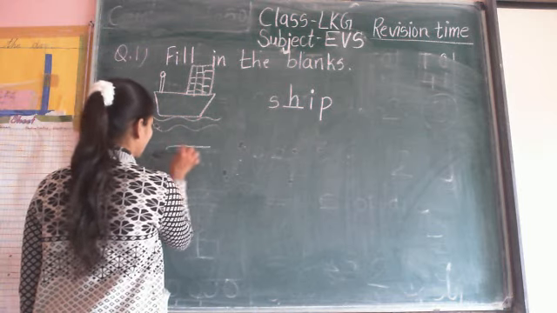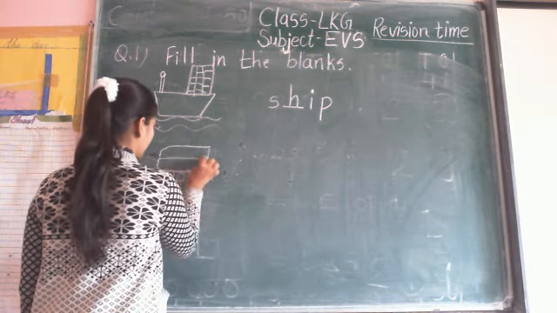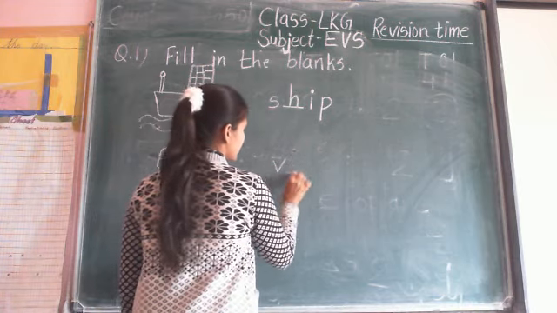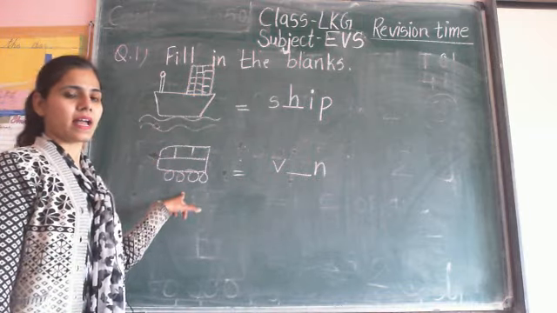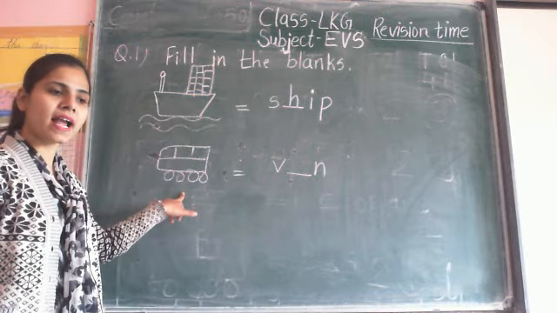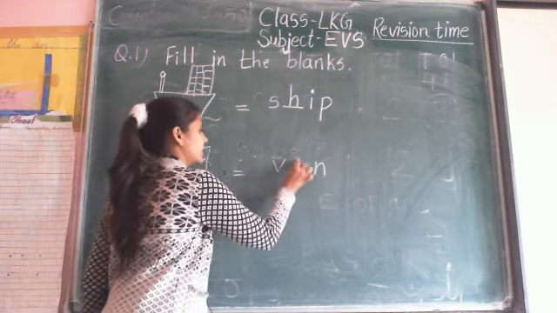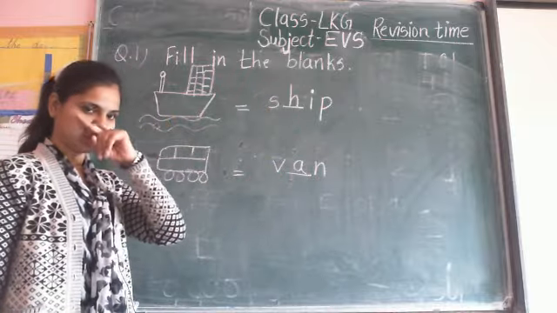Next is, now what is this? This is a van. Now what is the spelling of van? V-A-N, van. Here write small a. Ship, van.